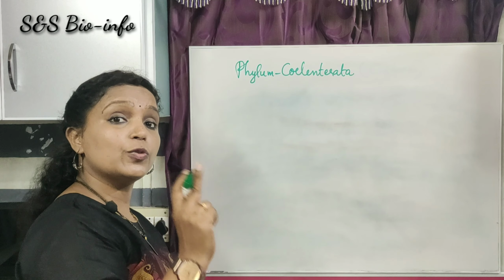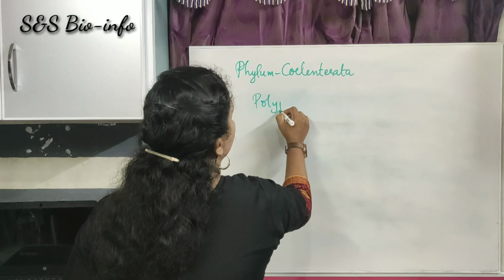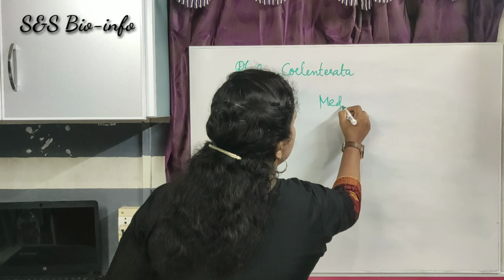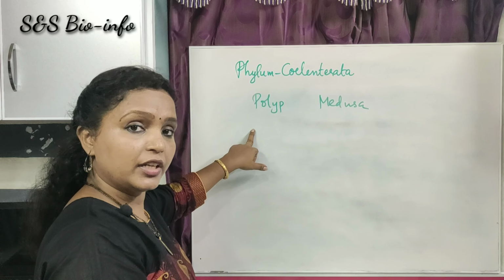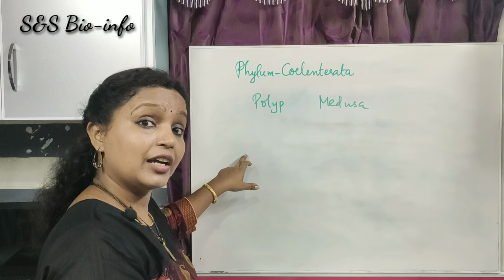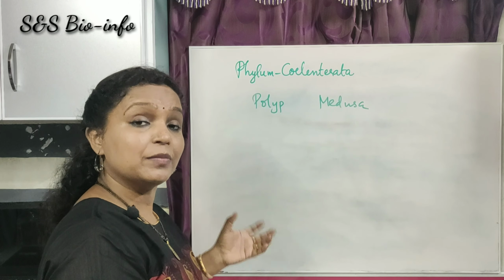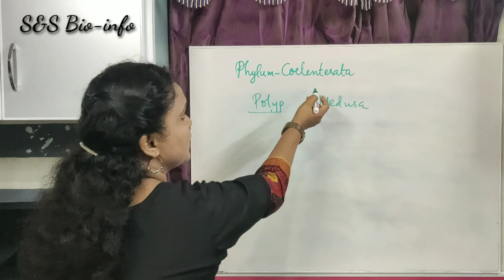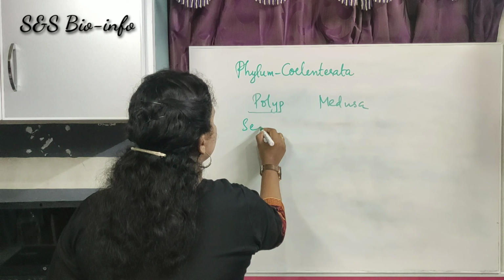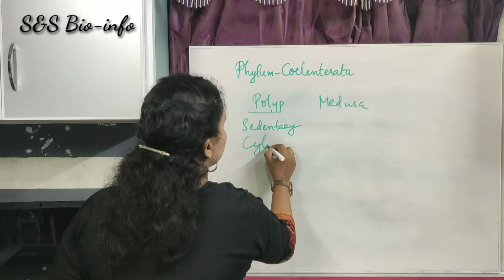Cnidarians exhibit two basic body forms such as polyp and medusa. Polyp is sedentary or attached and cylindrical in shape. That means some animals are cylindrical in shape, they are attached forms. So what are the features of the polyp forms of the coelenterates? Sedentary, cylindrical.